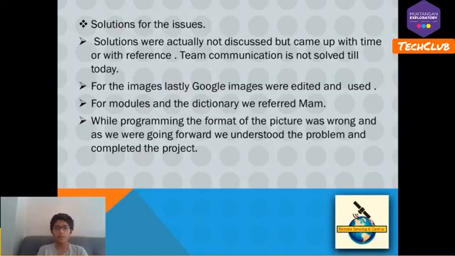For modules and dictionary, we referred to the internet. We took some help, not direct programming, but reference. And while programming, the format of the picture was wrong, as I told you. We understood the problem as we moved forward and completed the project.